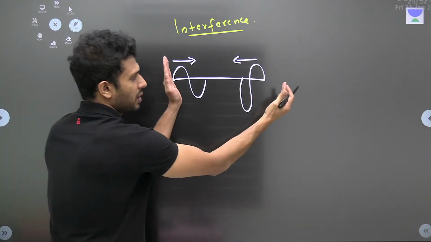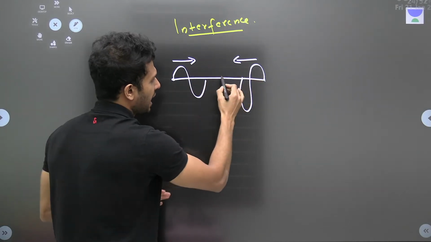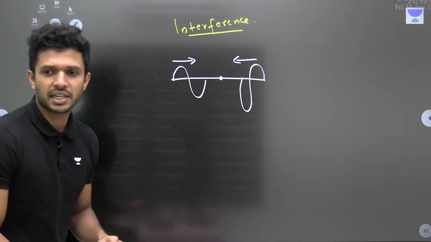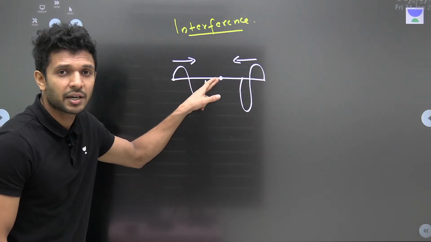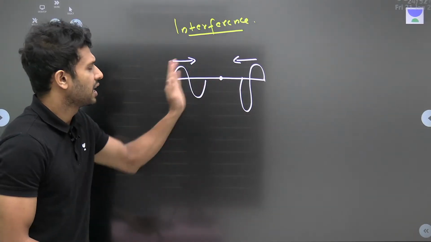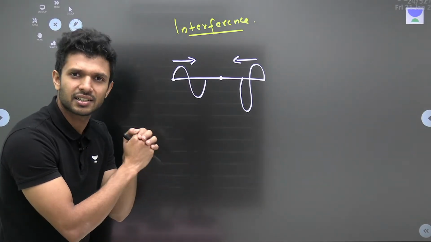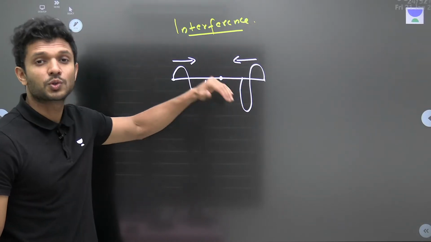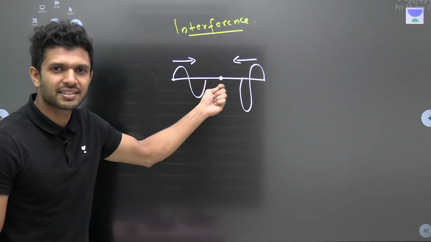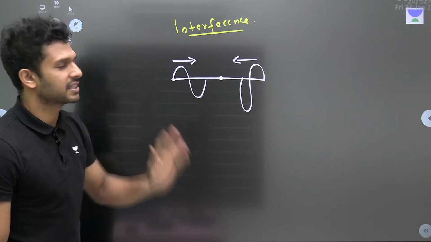This will be coming like this. At a particular point, won't they be meeting each other? And at that point, won't these two light waves be interacting with each other? This interaction of two or more light waves at a single point, we call it interference.